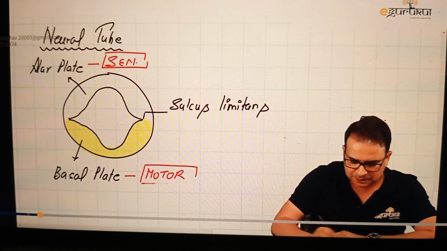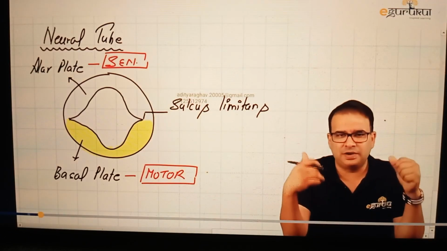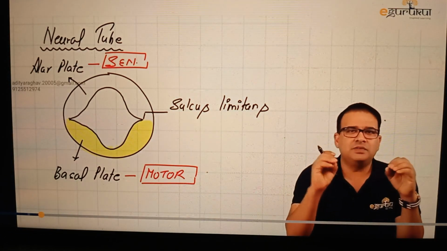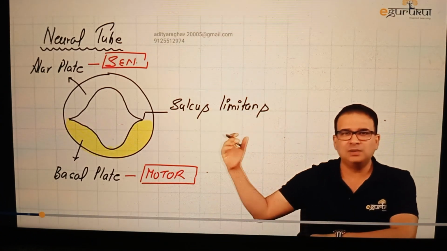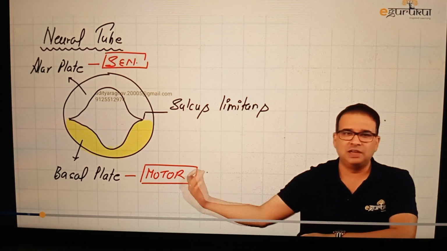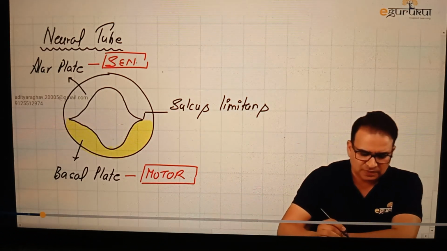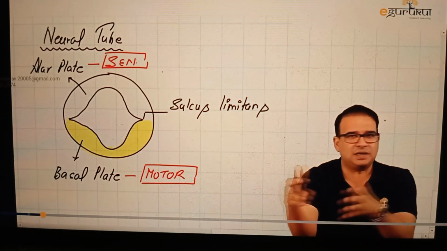You can remember it from the spinal cord: dorsal horn are sensory, and ventral horn are motor. So one thing is clear, that if any cranial nerve nuclei, if any cranial nerve column is developing in the alar plate, it has to be a sensory nuclear column. And all the motor cranial nerve columns will develop into the basal plate. So one very simple and straight question: alar plate gives rise to the sensory nuclei and basal plate gives rise to the motor nuclei.